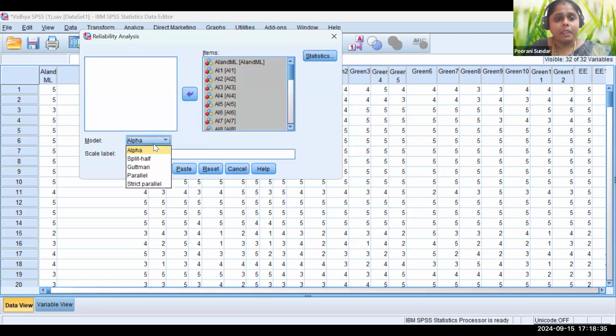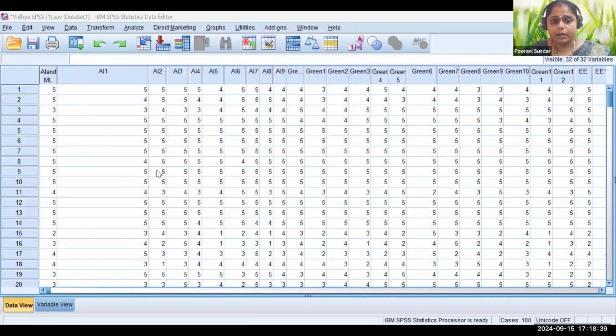When you click OK, you will get one output here. If you see here, the Cronbach's alpha value for the 32 items is 0.9. This is highly reliable. So I'm validating my scale, stating it is highly reliable. Usually this is enough for a normal research study, right?